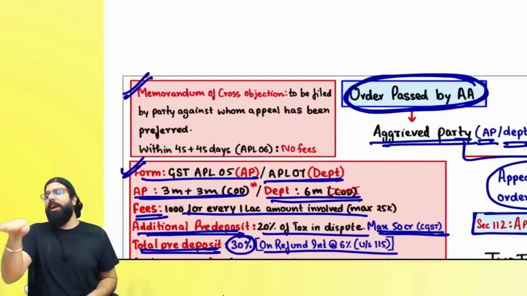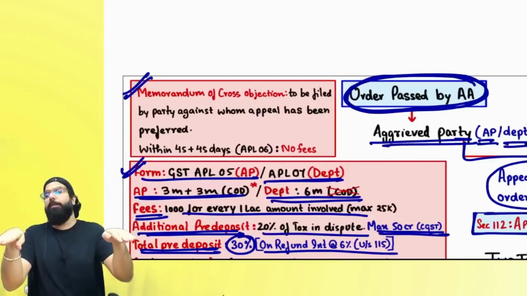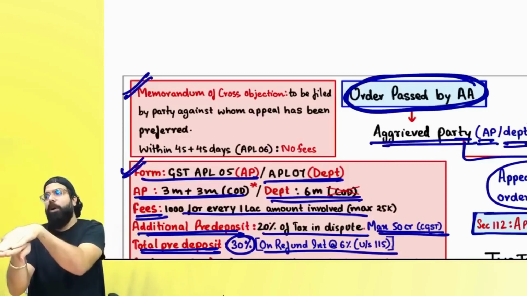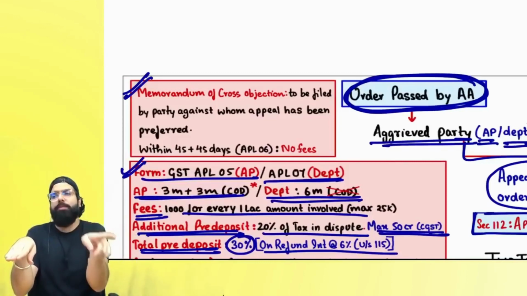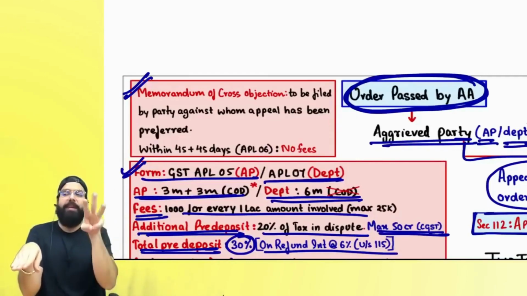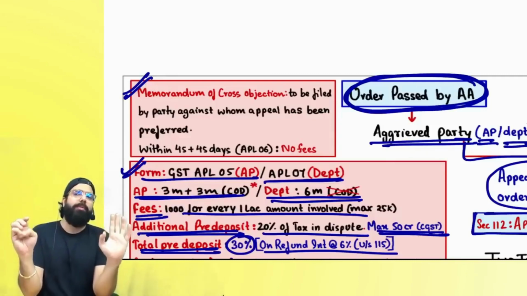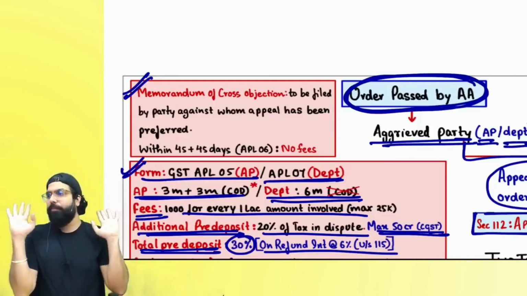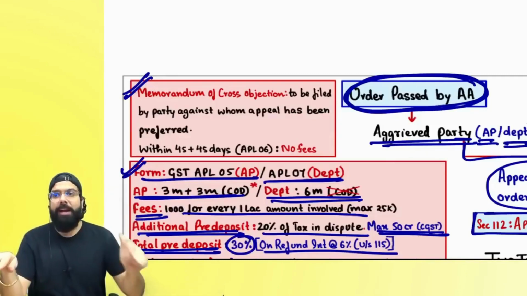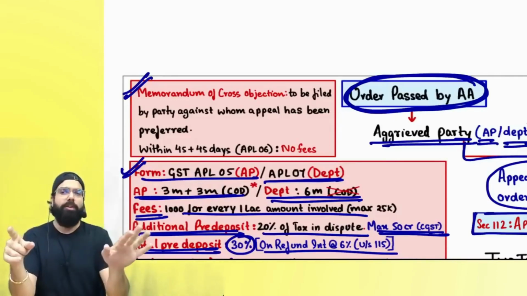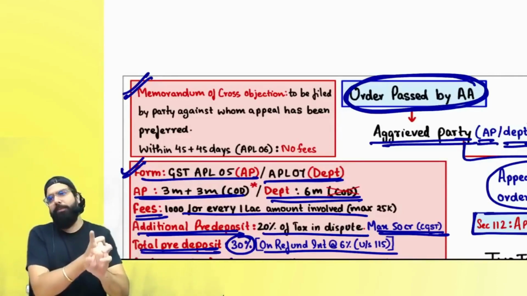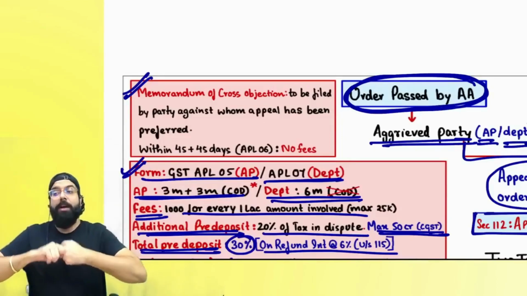If you have filed an appeal, the department will be given an option to file a memorandum of cross objection. They have to file the memorandum of cross objection in APL 06 within 45 days, plus 45 days of delay can be condoned, and there are no fees for the memorandum of cross objection. Sir, if the department goes for an appeal, I will file a memorandum of cross objection. Again, same time, 45 days plus 45 days of delay can be condoned by the appellate tribunal.